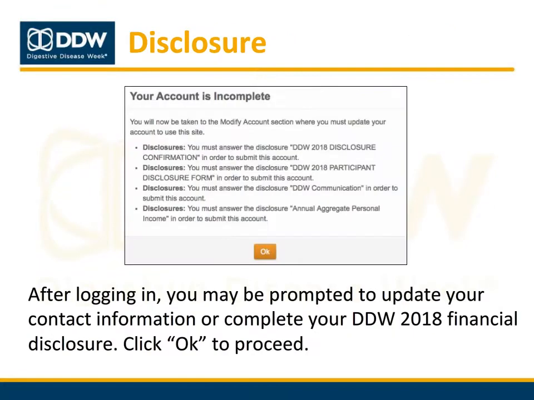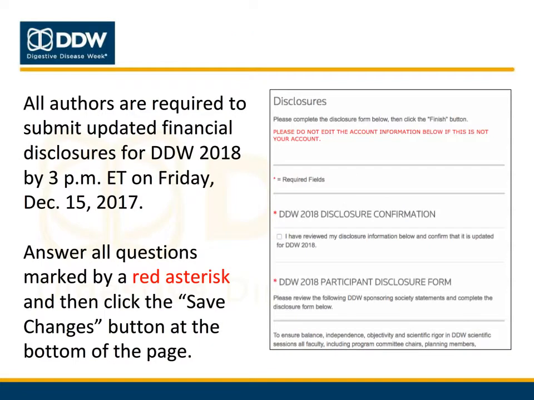After you log in, you may be prompted to update your contact information or to complete your DDW 2018 financial disclosure. Click OK to proceed to the disclosure form. As part of the disclosure process, authors are required to either disclose their financial relationships with commercial interests or indicate that none exist. Answer all questions on the disclosure page marked by a red asterisk, and then click the orange Save Changes button at the bottom of the page to complete your disclosure. If you need to make any future changes to your disclosure, you can always log back into the site and update your information. Please note that disclosure information is due for all authors by Friday, December 15th at 3 p.m.